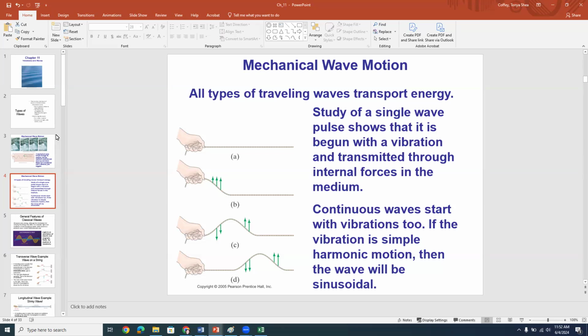So this is the case with continuous waves in media. They begin with a vibration, and then they're transmitted through internal forces in the medium, okay? And lots of times we're going to use sinusoidal waves as a model, although waves can be in more complex shapes than that. That's a little bit beyond the scope of this course.